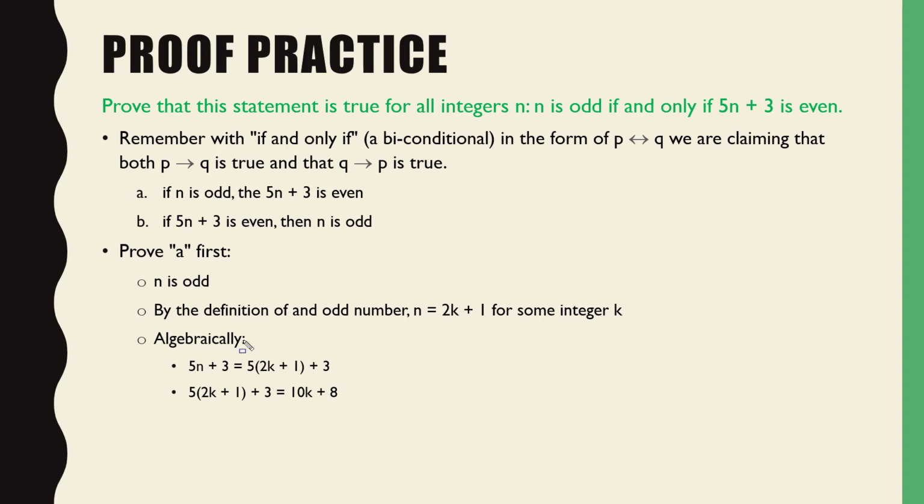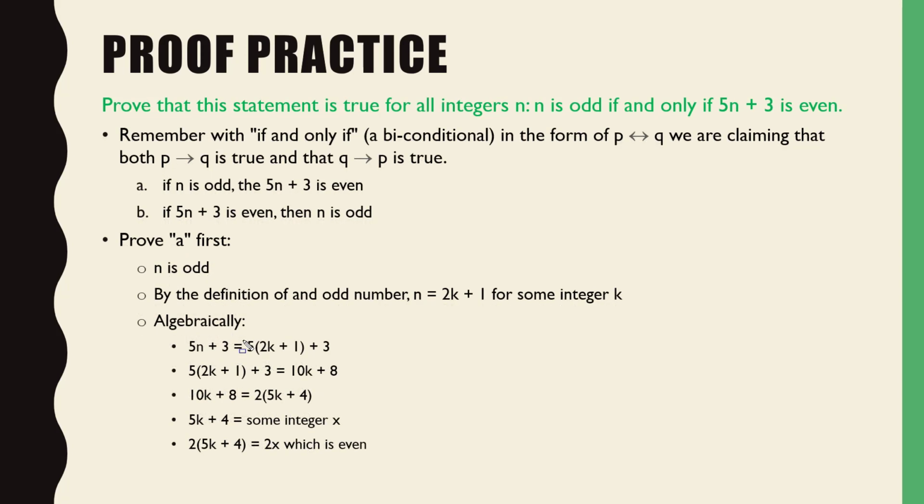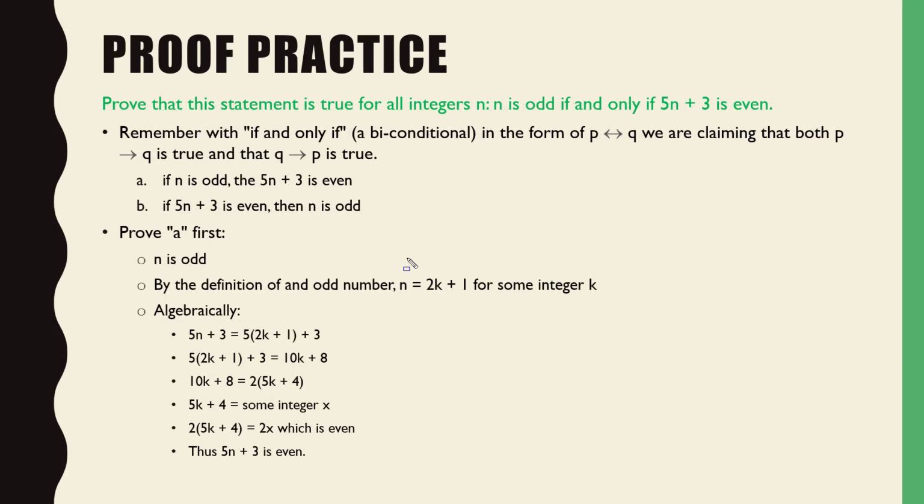So if I want to manipulate it to look like an even number, then I need to factor out a 2, right? Because it's going to be 2 times something. So we end up with this, 2 times (5k plus 4). We just factored out a 2, and we're just going to claim that 5k plus 4 is equal to some integer x, and we're left with 2x, which is even. Make sense? So we have proven, just by plug and play, that when n is odd, 5n plus 3 is even. We good with that? Okay. There's our final conclusion there. That's 5n plus 3 is even.